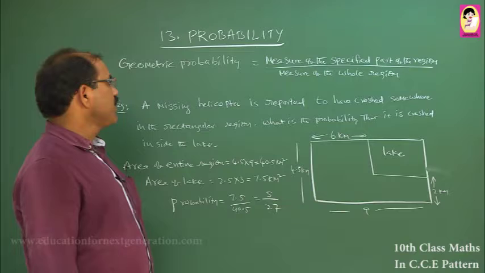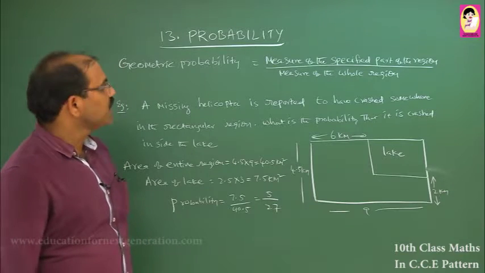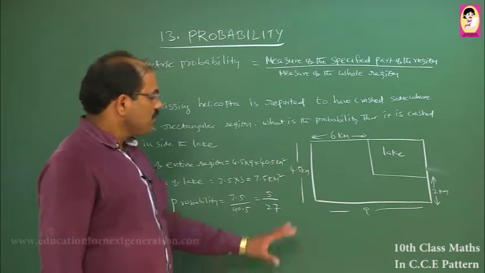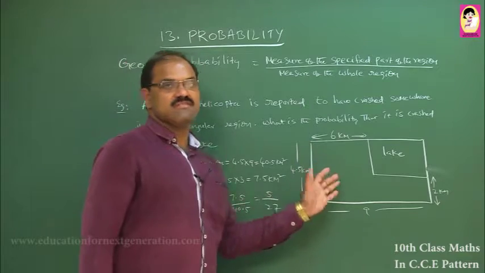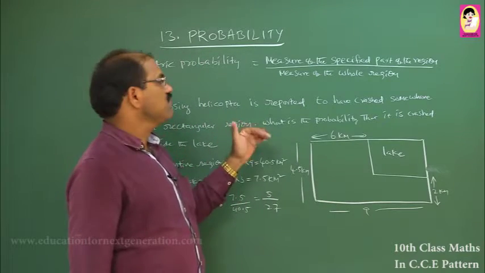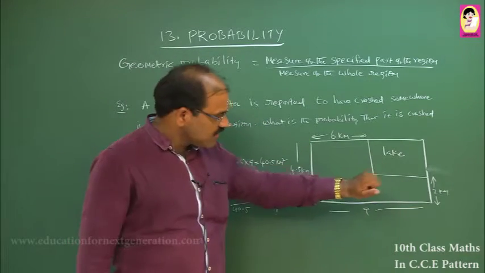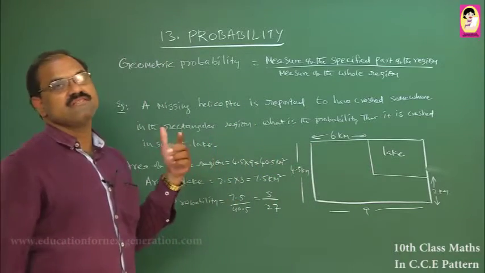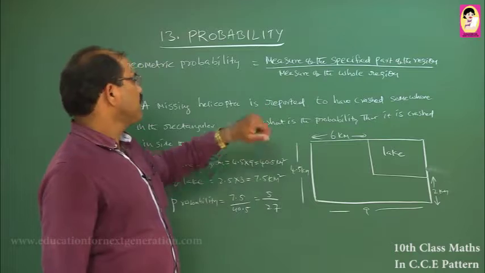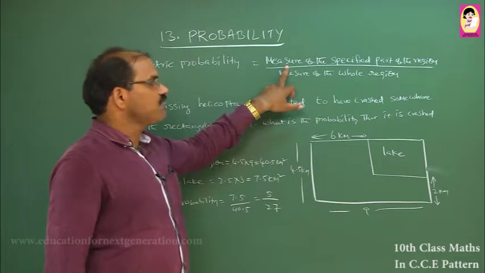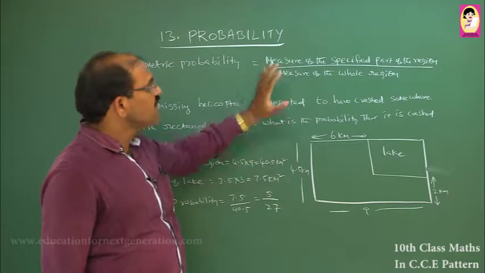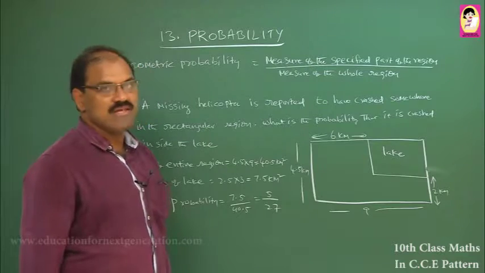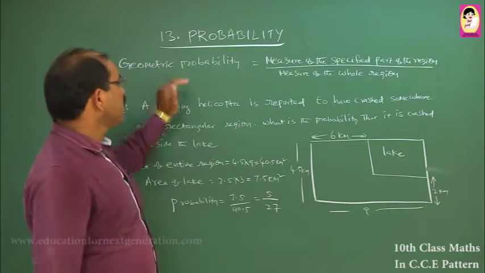Now about geometric probability. Geometric probability is used especially in figures. In the whole region of the figure, we find in which particular region the object occurs. This is the measure: the area of the specified region divided by the total area gives you the geometric probability.